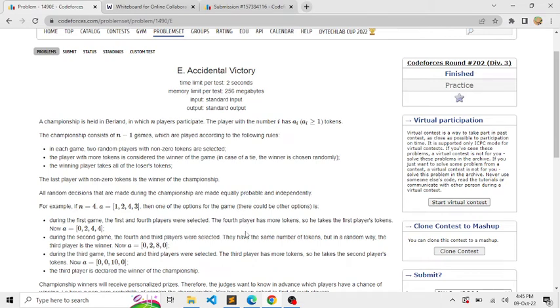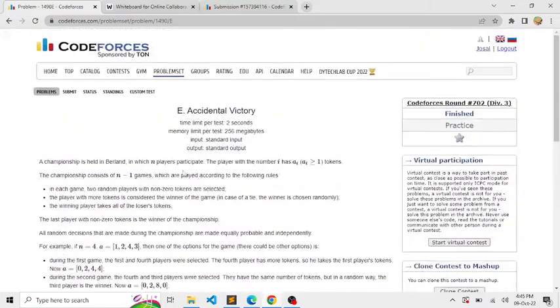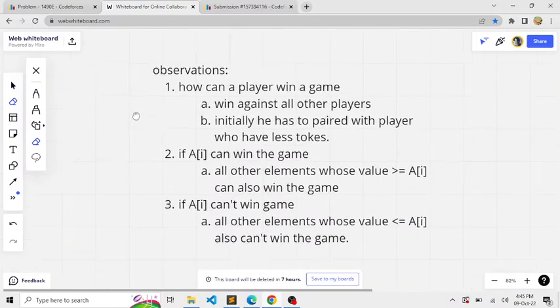Now before jumping into the solution, there are a number of observations that we must first consider, which will help us solve the problem. Let's have a look at the observations on the whiteboard. These are some observations that we need to consider while solving the problem. The first one is, how can a player win the game? The answer seems obvious: he has to win against all the other players. Only then would the player be considered a winner, right?